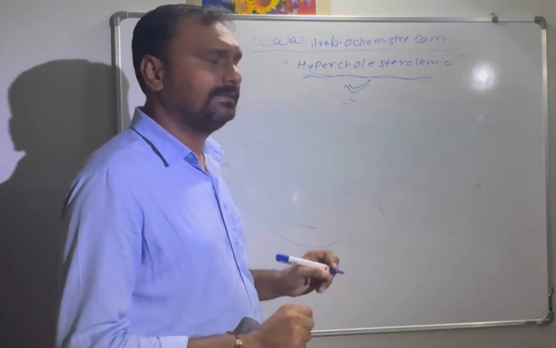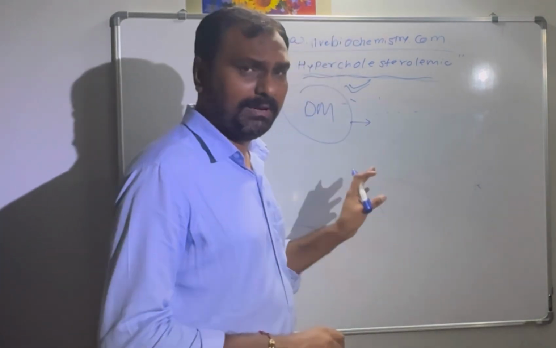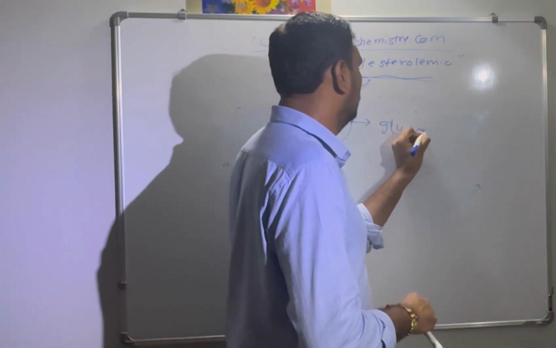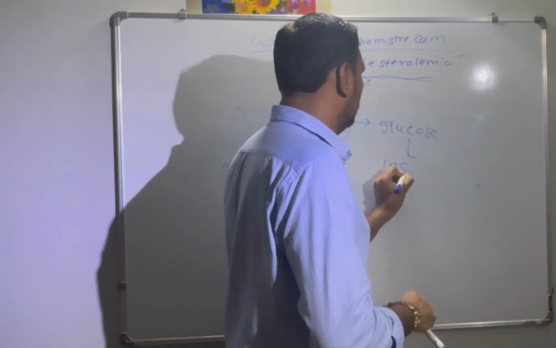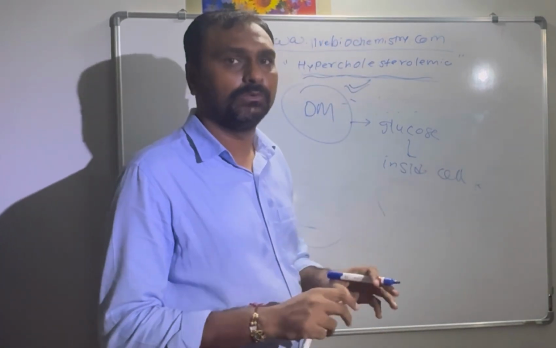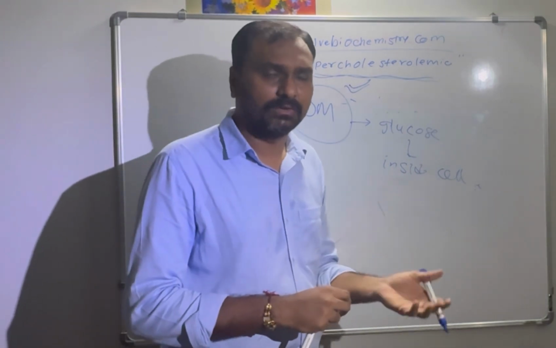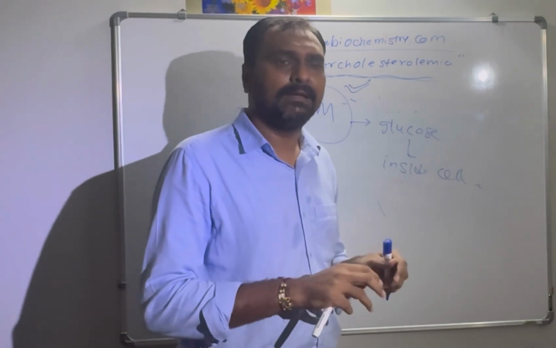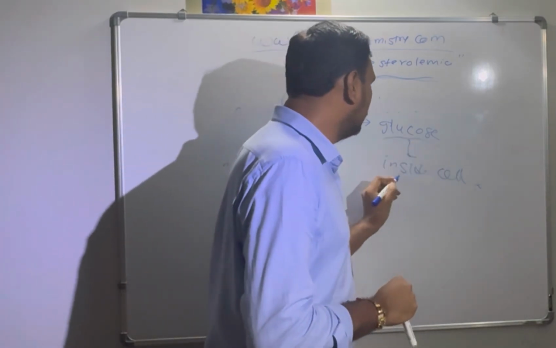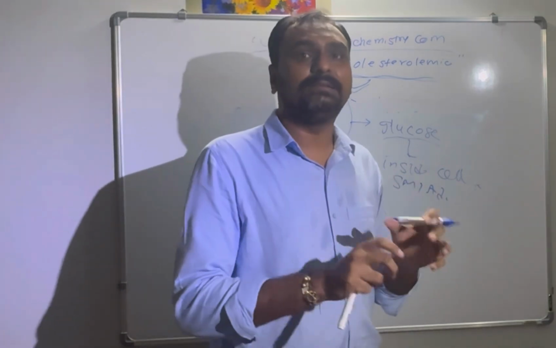And in the last, we will see why in diabetes mellitus there is hypercholesterolemia. Mainly in diabetes mellitus, glucose entry inside the cell is prevented because skeletal muscle and adipose tissue are mainly dependent on insulin. In type 1 there is a deficiency of insulin, and in type 2 the insulin is there but the signaling mechanism is defective. So glucose will not go inside the skeletal muscle and adipose tissue. So glucose will be present in the blood but not inside the cell.